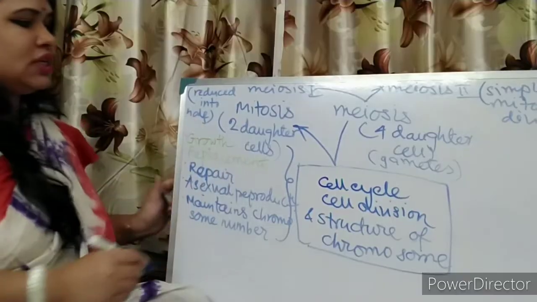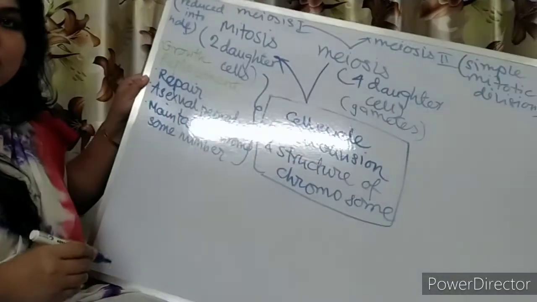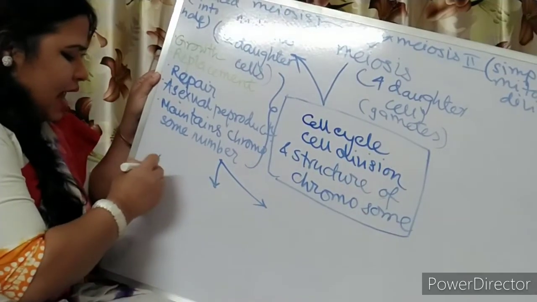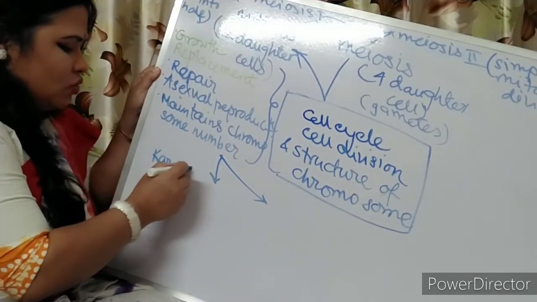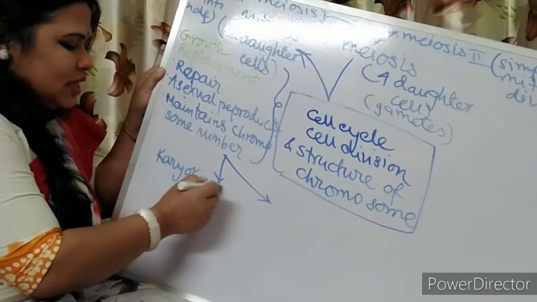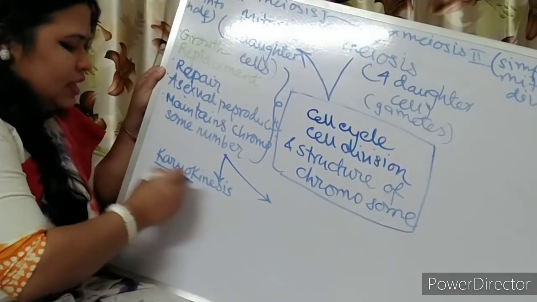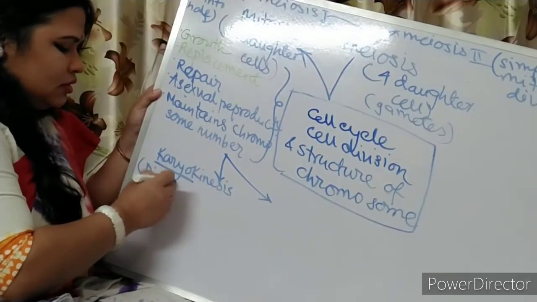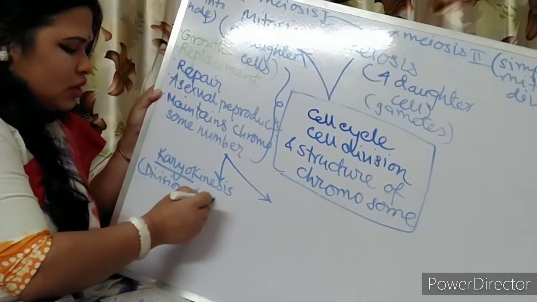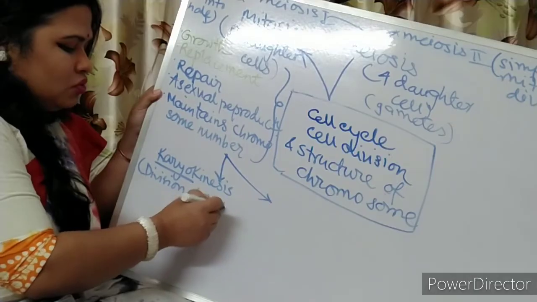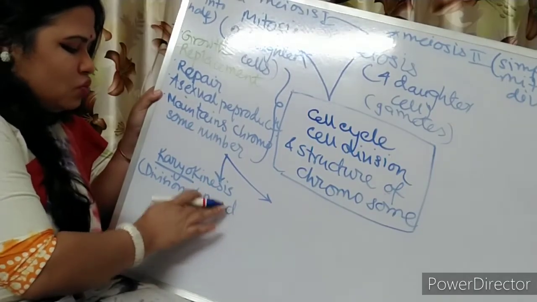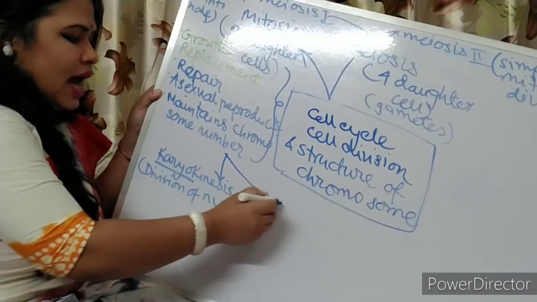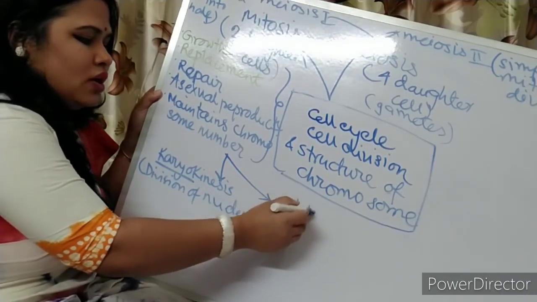Now this mitosis is again divided into karyokinesis and cytokinesis. Karyokinesis, K-A-R-Y-O, karyo means nuclear division, so the division of nucleus, and another one is cytokinesis.